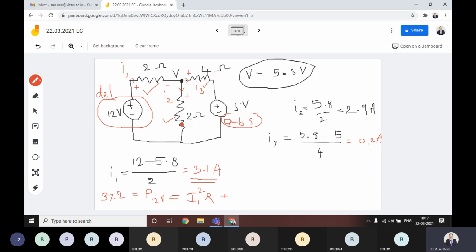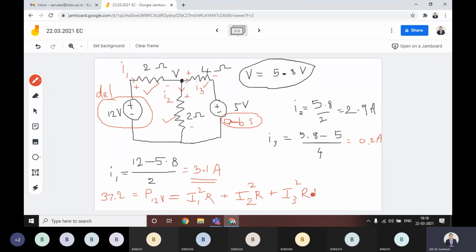Then the other absorbing power is I2 square into R. Then the other absorbing one is across this 4 ohm, that current is I3 square into R,